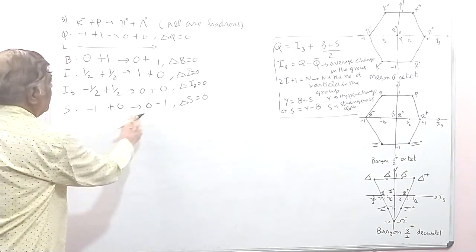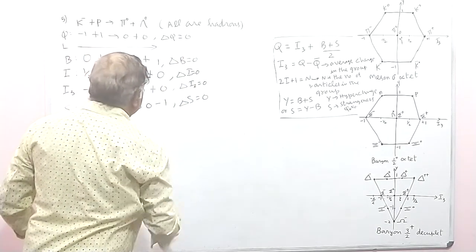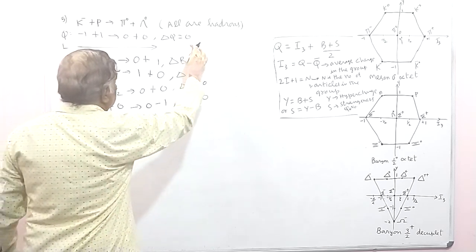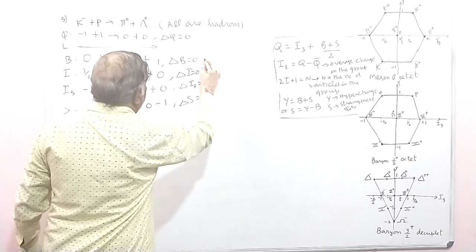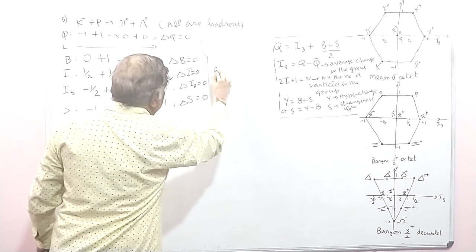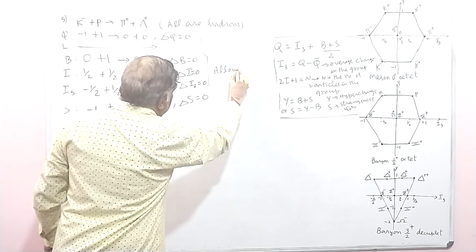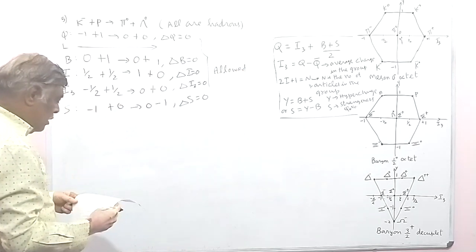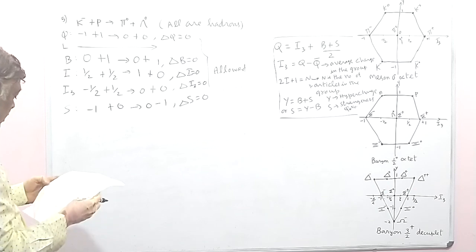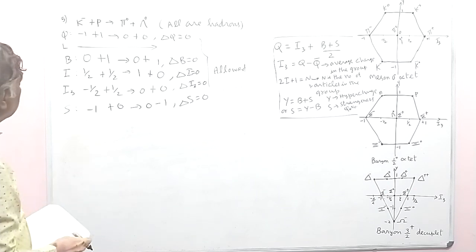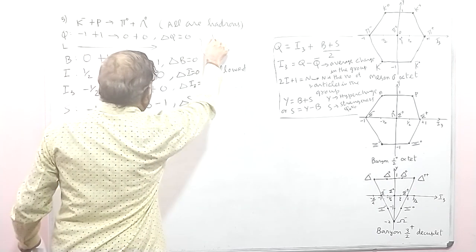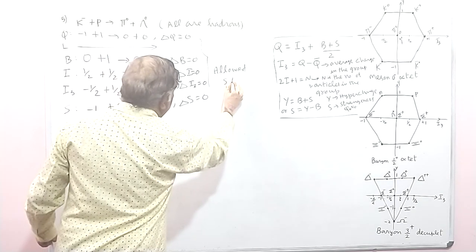So now all the conservation laws are satisfied. So this is an allowed reaction. Since they are hadrons, this is an allowed strong interaction.